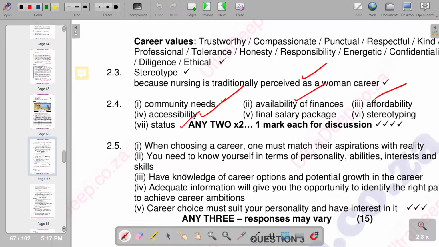So on the first part, we are saying when choosing a career, one must match the responsibilities with the reality. You need to know yourself in terms of personality, abilities, interests, and skills. Have knowledge of career options and potential growth in the career. Adequate information will give you the opportunity to identify the right path to achieve career ambitions. And then career choices must suit your personality and you must have interest in it. So basically, those are some of the points in terms of advice that you can give.